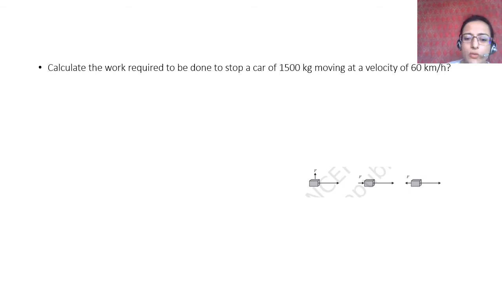This question is exactly that of the previous question. They have just given some values and you have to calculate. Calculate the work required to be done to stop a car of 1500 kg moving at a velocity of 60 km per hour. Now, what did we discuss in the previous question? That the work done in order to bring a car to rest is equal to its kinetic energy but negative, right? The negative value of kinetic energy is the amount of work that needs to be done. We also saw that mathematically. So what we do is we just calculate the kinetic energy.